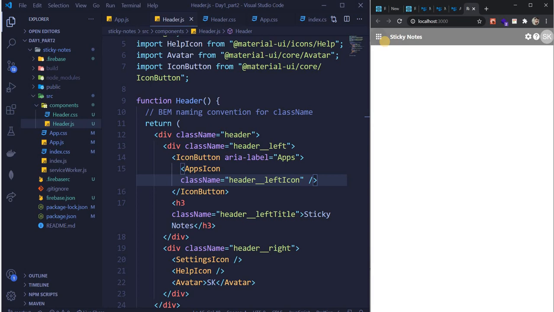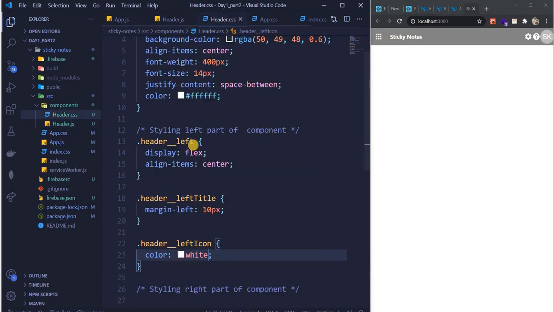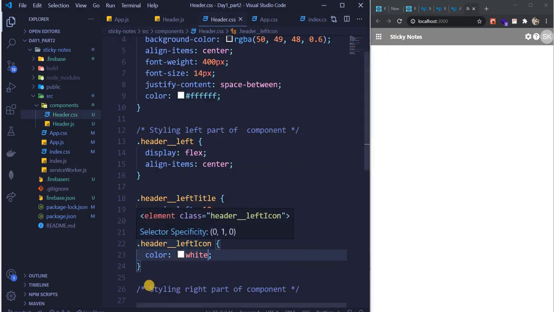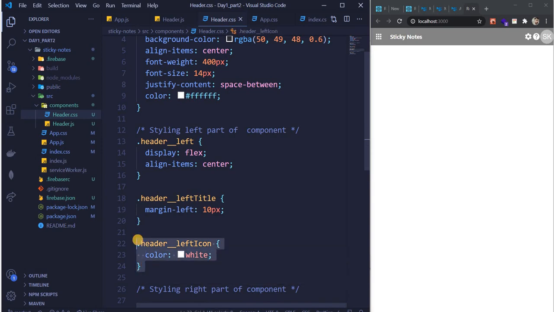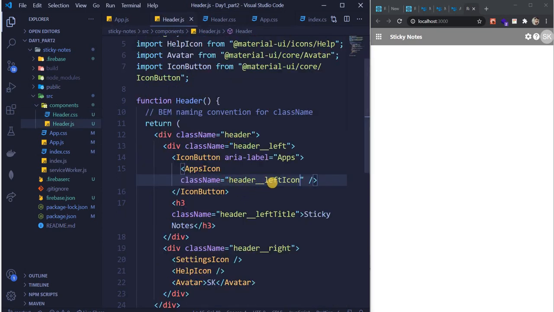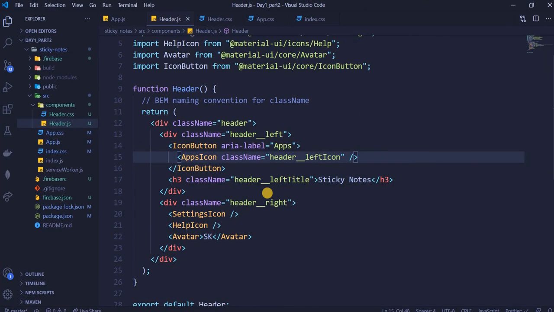Have we reached till this point, guys? See, header.css has dot header underscore underscore left icon. And here we define class name as header underscore underscore left icon. Got it, guys?